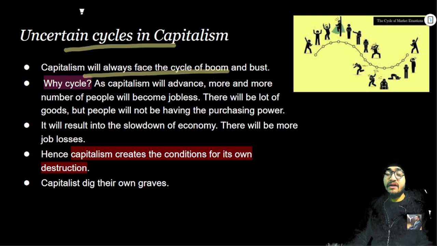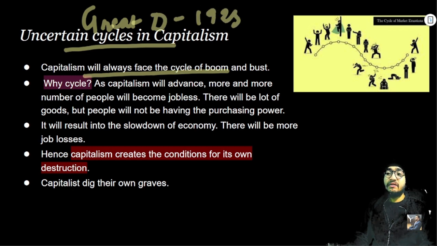A very exemplary example is the Great Economic Depression of 1928. Just because of a few European and Western countries, the entire world suffered, right?